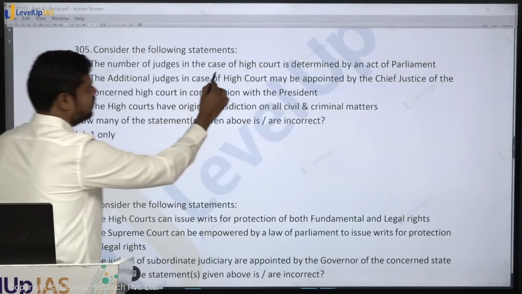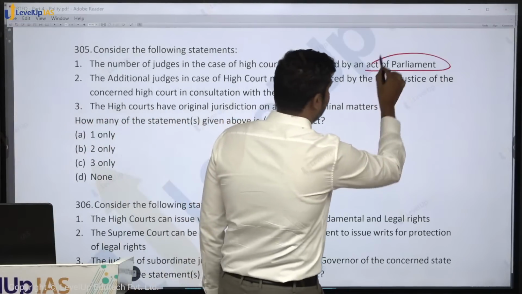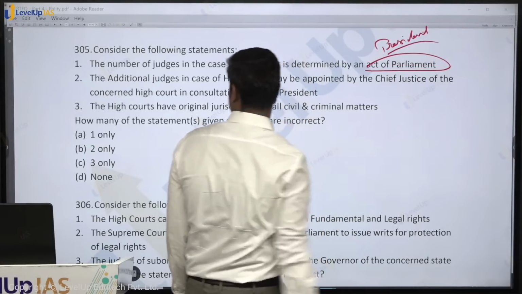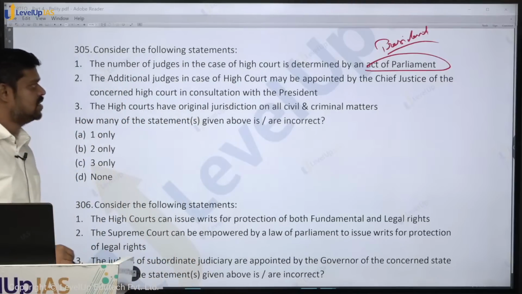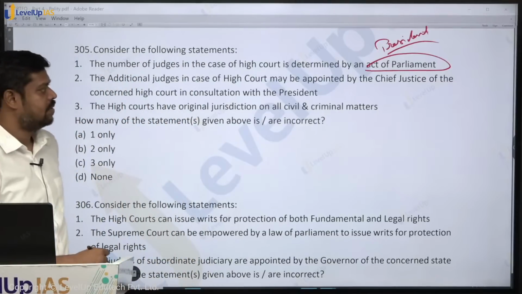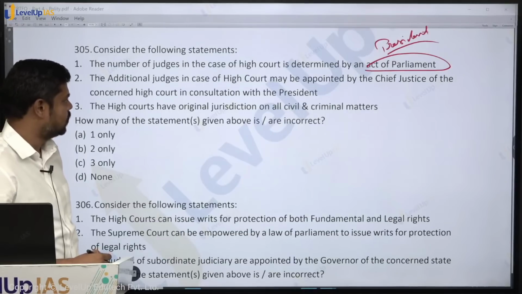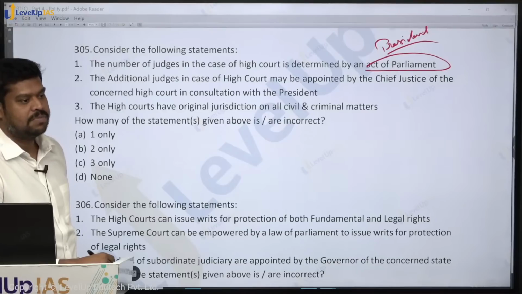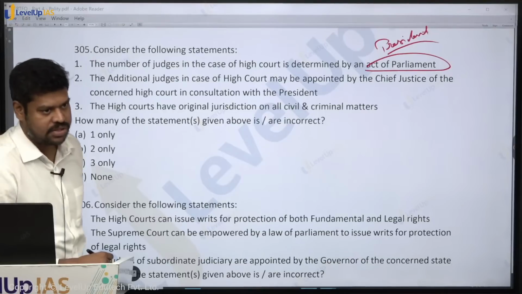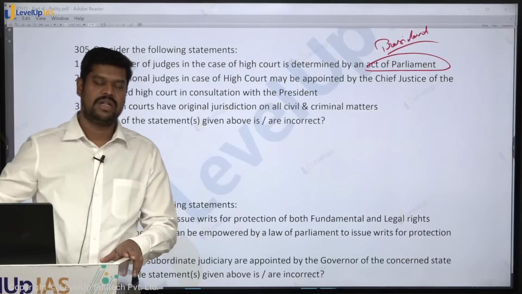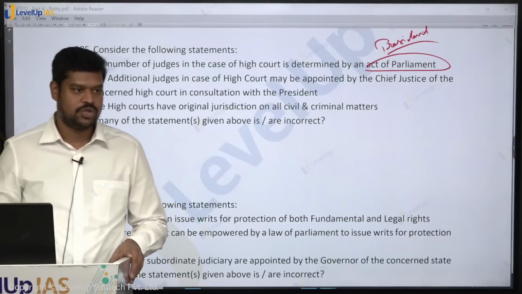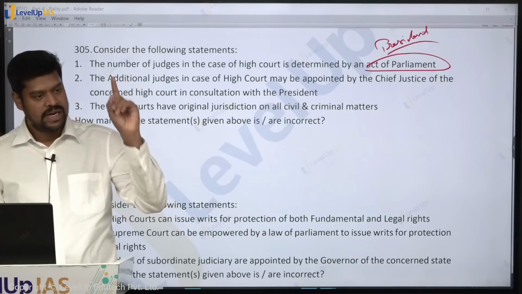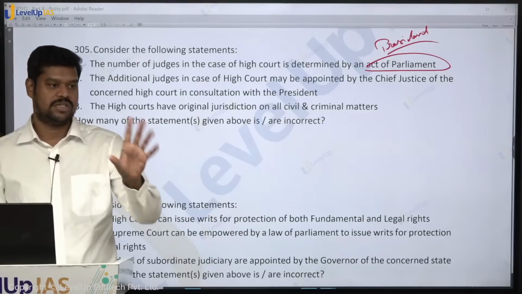So here it is only done by the President of India. The President can pass an order and through that order they will determine the number of judges. The additional judges in case of High Court may be appointed by the Chief Justice of the concerned High Court in consultation with the President. Now try to remember this as a principle. In case of ad hoc judges, and when retired judges are called upon to attend the proceedings in the Supreme Court, in both the cases it is done by the Chief Justice of India in consultation with the President and the concerned judge.